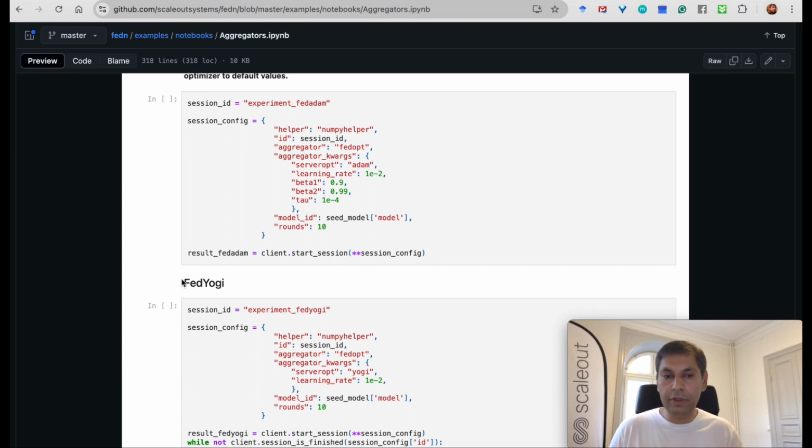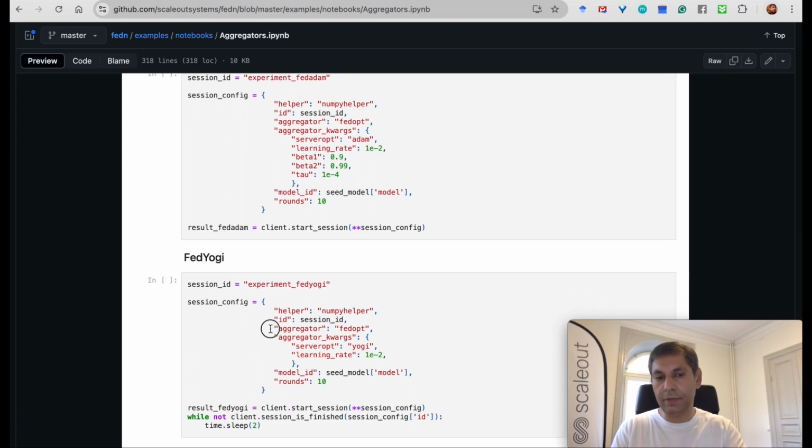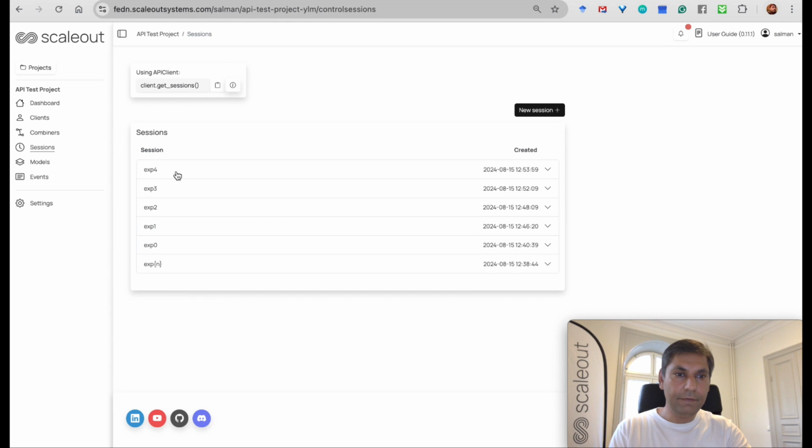So FedYogi. So all these are very easy to activate. It's just a matter of changing the type of the aggregator. So all these things are available, and now let's go and quickly have a look at one application that I have written based on these API interfaces, and that basically triggers the training process. So here you can see that different sessions have been completed, and we need to start a new session, not by pressing this button to start a new session, but with the API kind of communication.